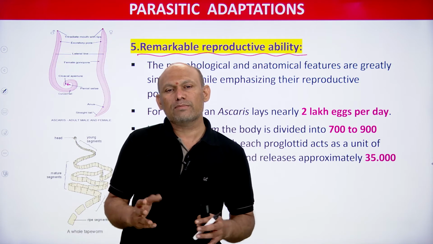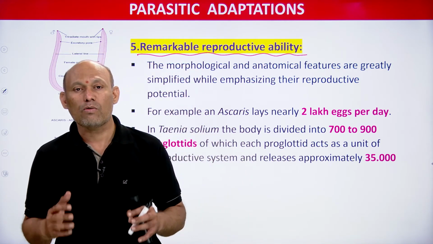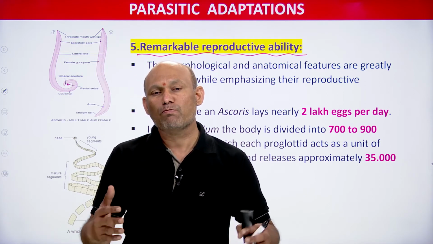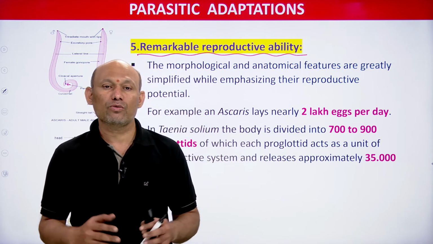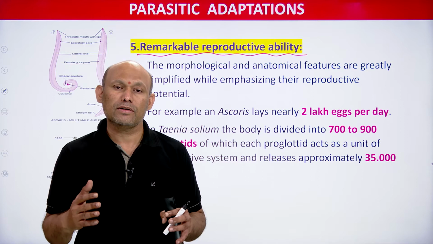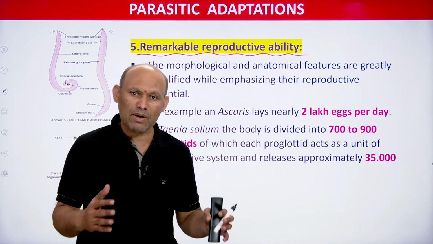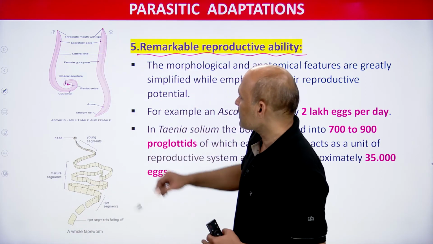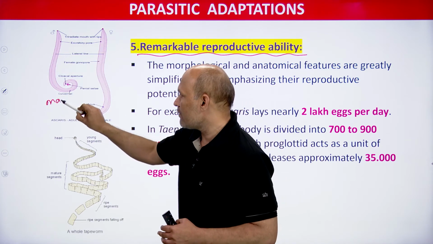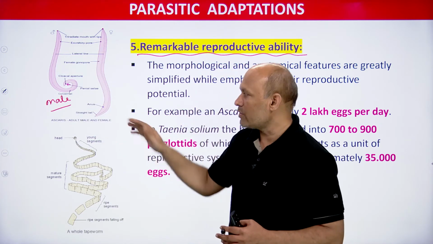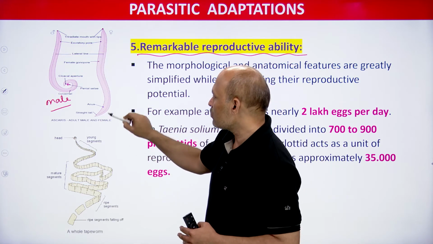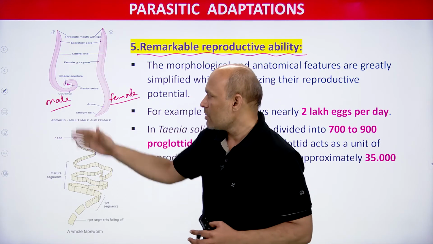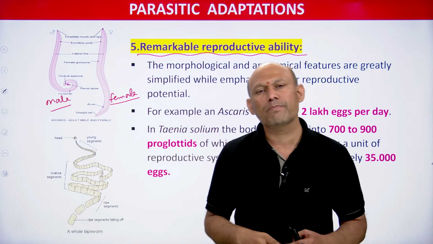So I would like to explain it with the help of examples, so that you can remember. What kind of reproductive power do parasites have, students? You have to remember two examples for this remarkable reproductive ability of the parasite. One is Ascaris lumbricoides, students, right. See, I have shown here Ascaris, this is male Ascaris. Every time I am showing images, so in future we are going to talk about all these things. This is female Ascaris lumbricoides. Here sexual dimorphism is perfectly seen, male is smaller, female is larger, no problem.